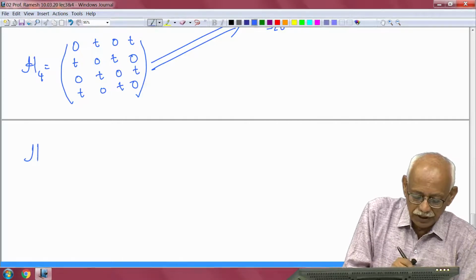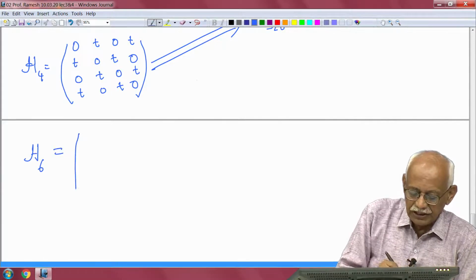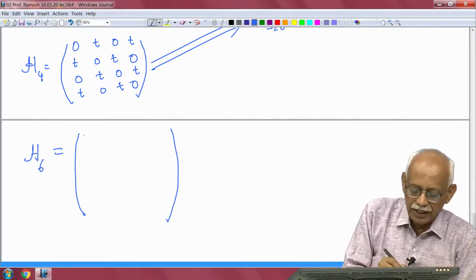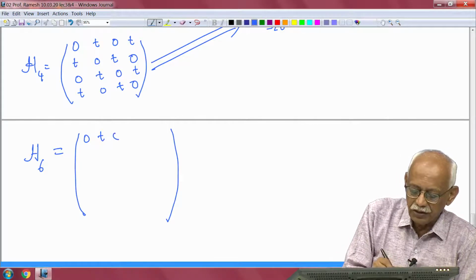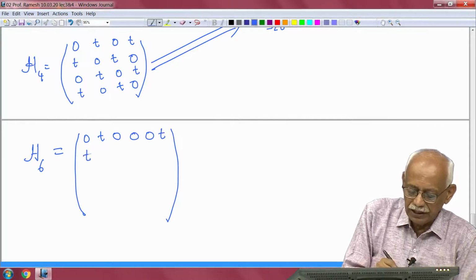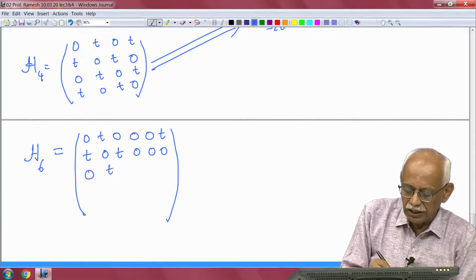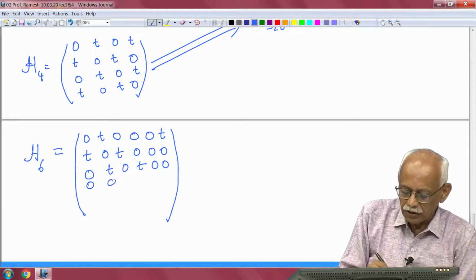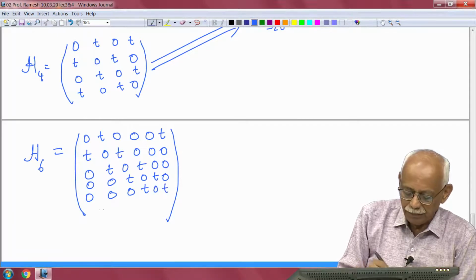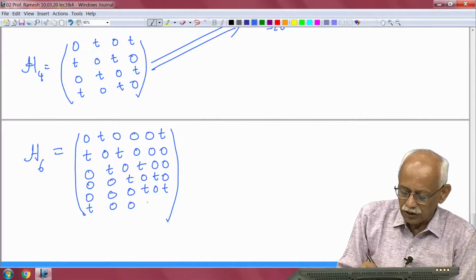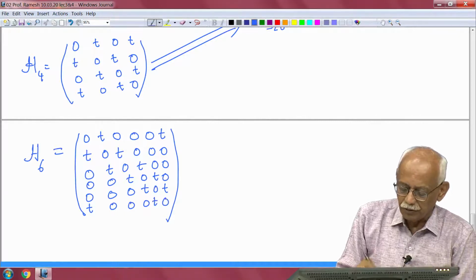When I do the Hamiltonian for H6, I have a 6 by 6 matrix because there are 6 orbitals. I have 0 T 0 0 0 T, and then T 0 T 0 0 0, 0 T 0 T 0 0, 0 0 T 0 T 0, 0 0 0 T 0 T, and then T 0 0 0 T 0. So, this is the Hamiltonian.